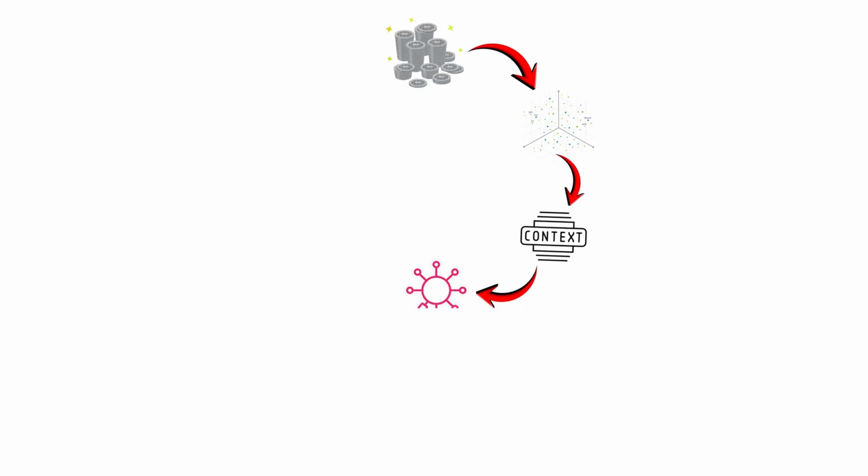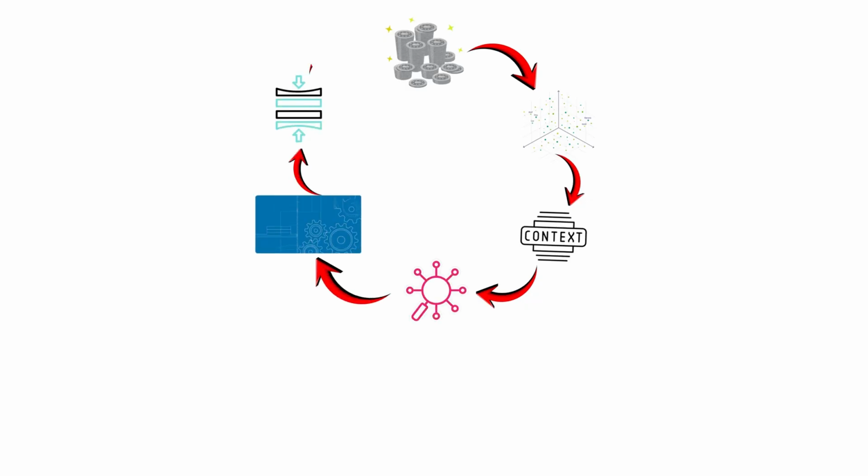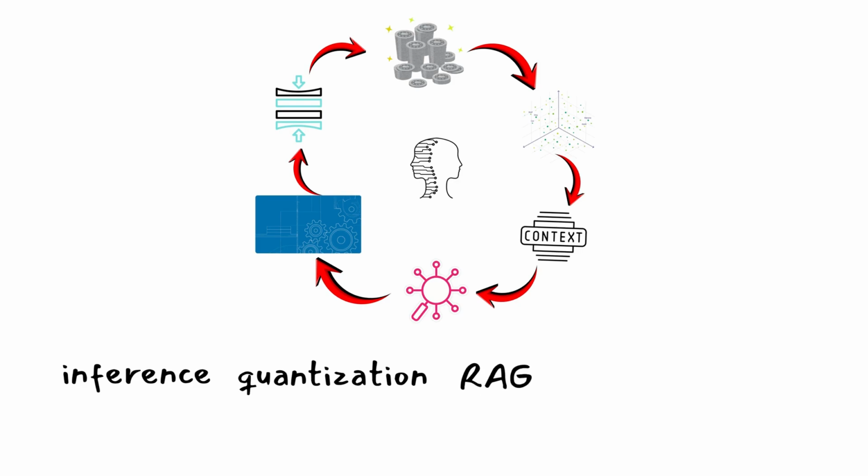When you see how each of these ideas connects, tokens, embeddings, context windows, retrieval, architectures, compression, AI starts to feel like a system instead of a mystery. Every part supports the next, every term carries weight, and once you understand them, you don't just build with AI, you design intelligent systems intentionally. So the next time someone mentions inference, quantization, RAG, or KV caching, it won't feel like jargon. You'll know exactly what they mean and how to use them.